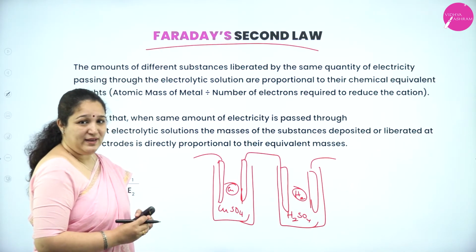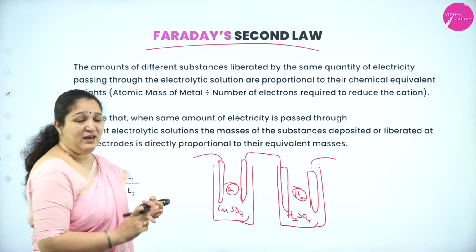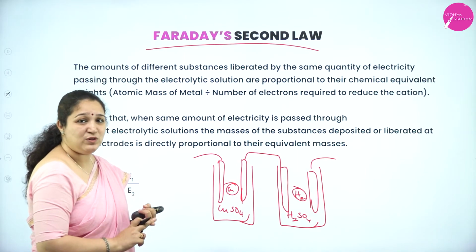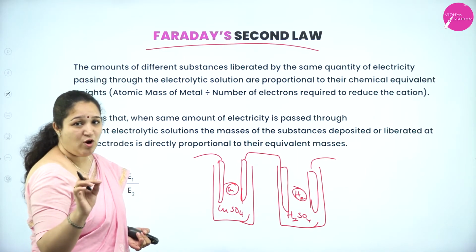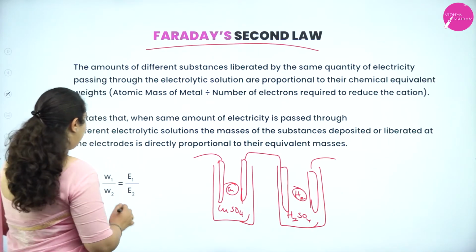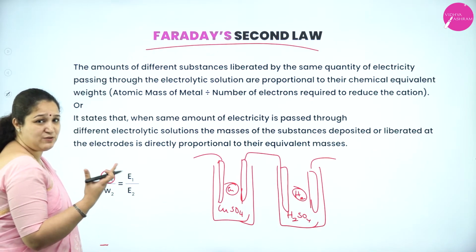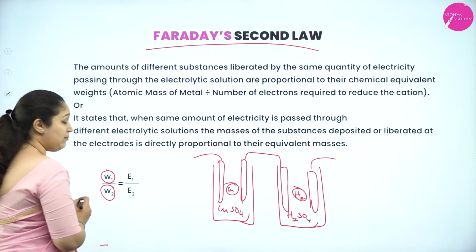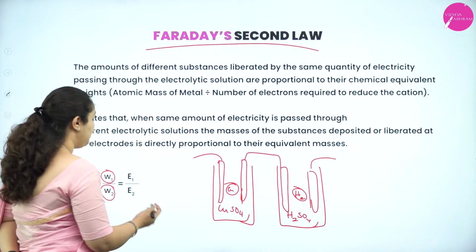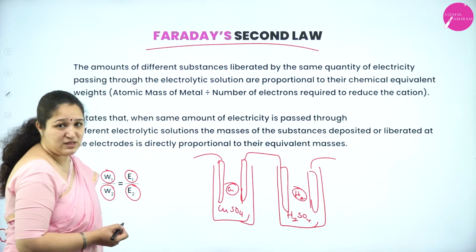So what I can tell is, the mass of copper deposited by the volume of hydrogen gas liberated is equal to equivalent mass of copper by equivalent mass of hydrogen. Or I can tell, if W1 is the mass of first substance at one electrode, W2 is the mass of the second substance at the second electrolytic solution, W1 by W2 is equal to E1 by E2, that is their equivalent masses.